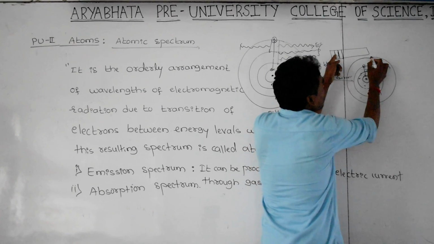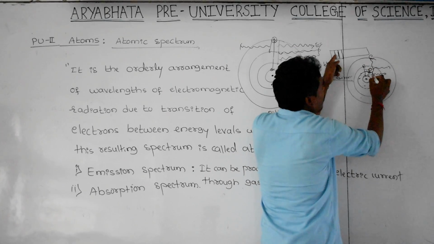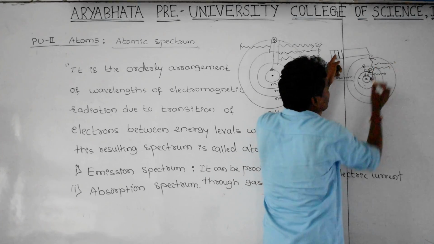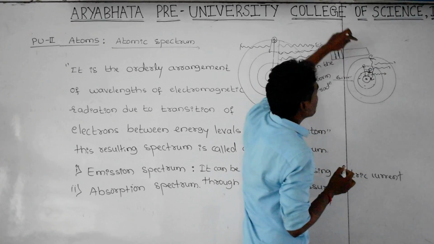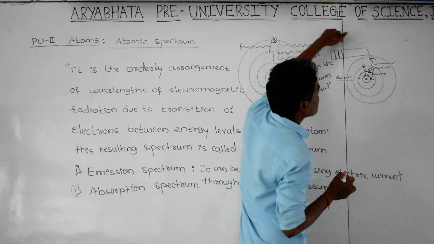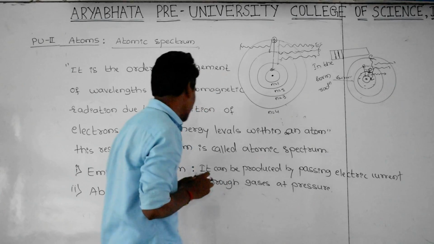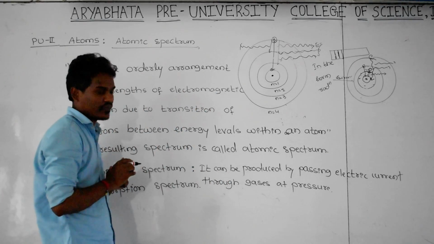Or another electron, it is jumping from higher energy state to lower energy state, it is emitting the radiation. All these wavelengths I am taking on the screen, and this resulting spectrum is called as emission spectrum.